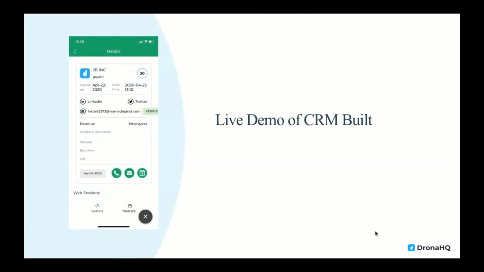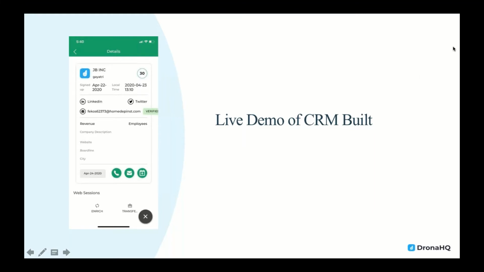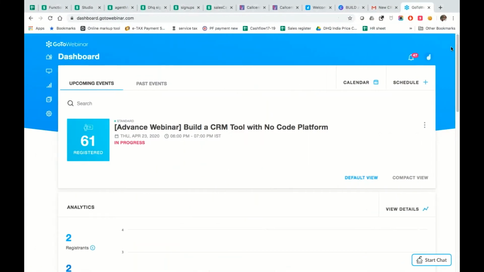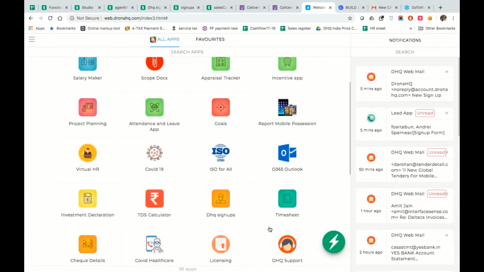Now I think what we'll do is take a live demo of the CRM that has already been built, which is the second part of our agenda. We're just going to swing into the current system that we have over here, and I'm going to take you a step back into the launcher of this particular tool.